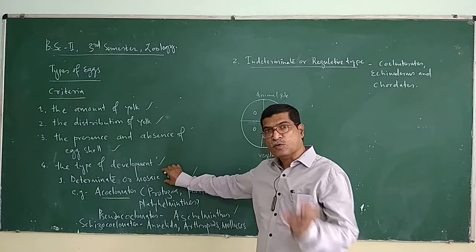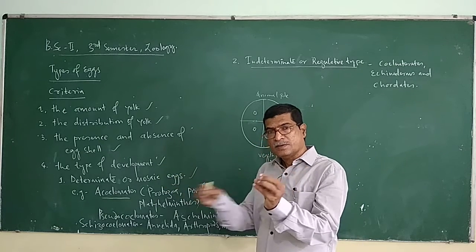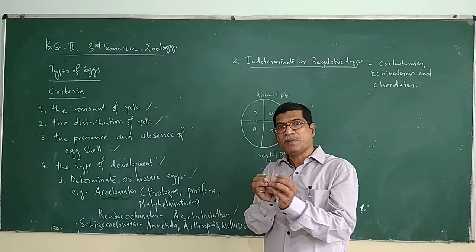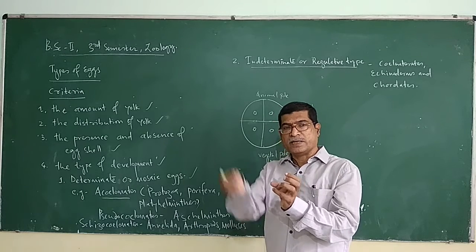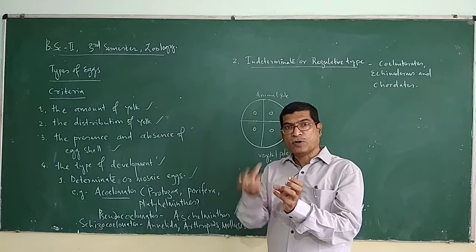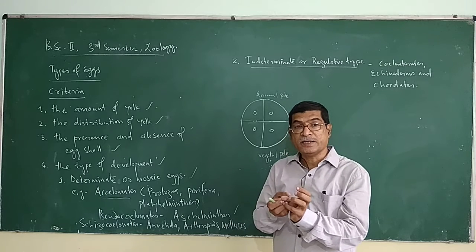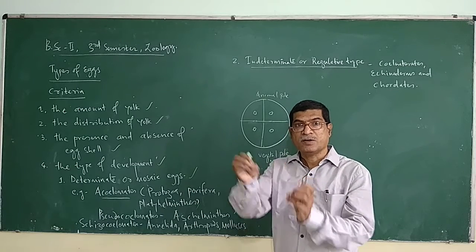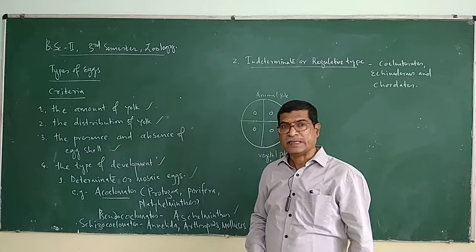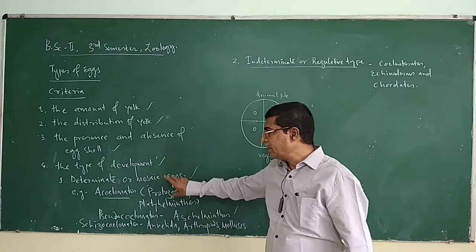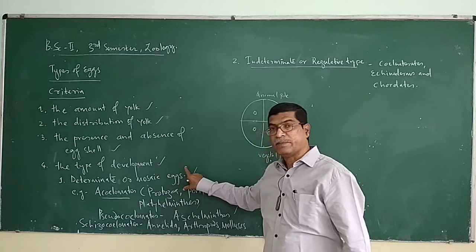So experimentally, if you remove a small part of the egg, then after some days the embryo grows deficient in that particular organ which was removed from that egg. That type of result can be obtained here in determinate type.